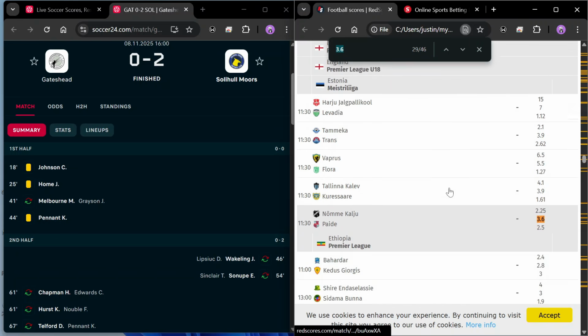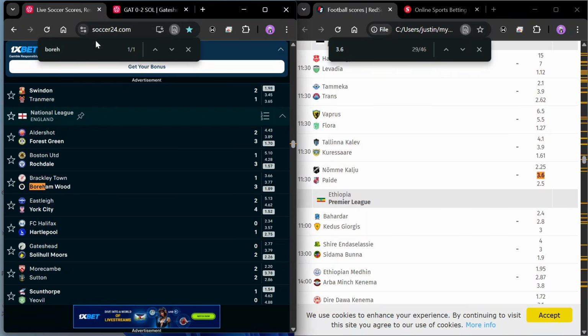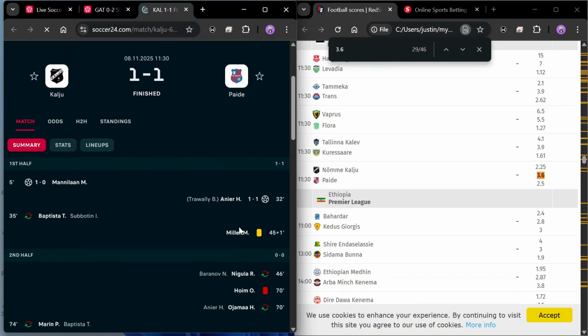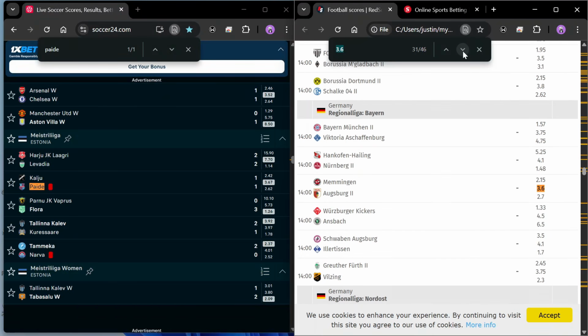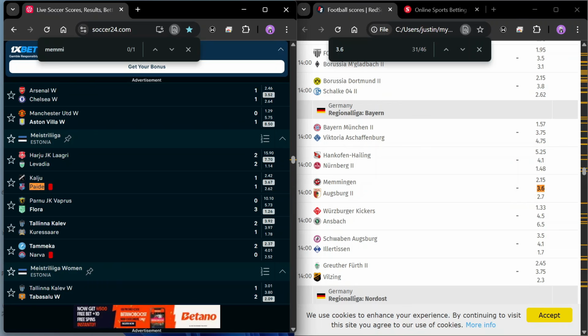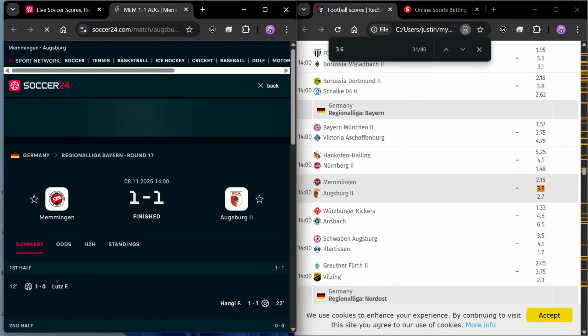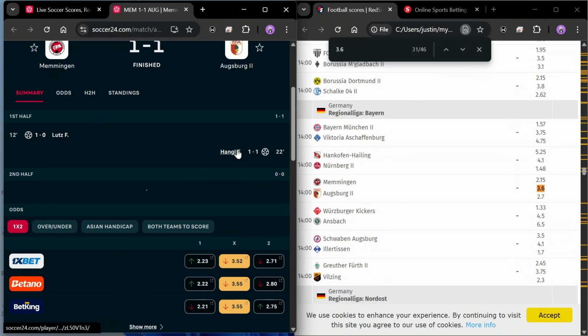Now we have Paide. Paide is Estonia. Usually I don't play the Estonian league, but let's see what they got. It's 1-1 for this. You can see there's a goal in the first half over here, Paide, Estonia. And we have Memmingen, Germany. 1-1 as well. You can see the 2 goals came in the first half, 1-1. Germany, high scoring league. Take note, high scoring league. I said that in my video for high scoring league also.